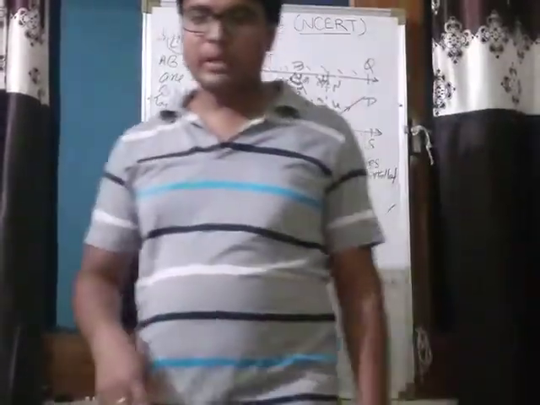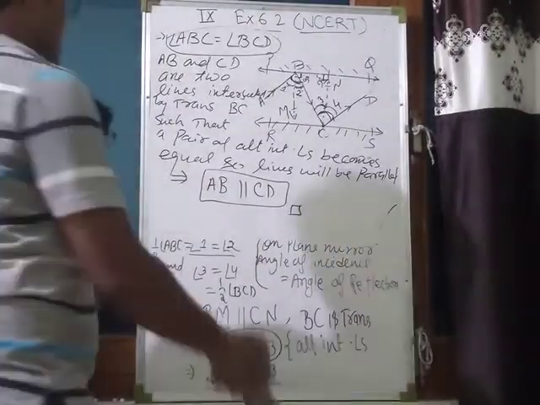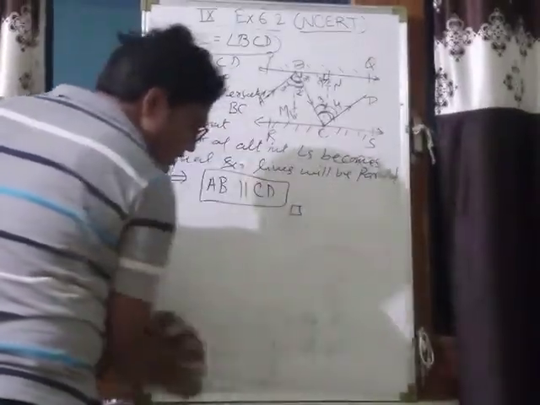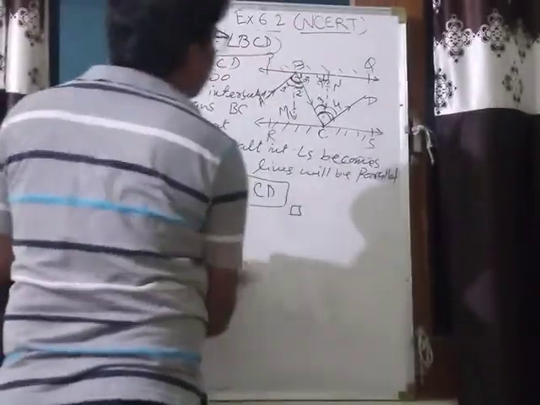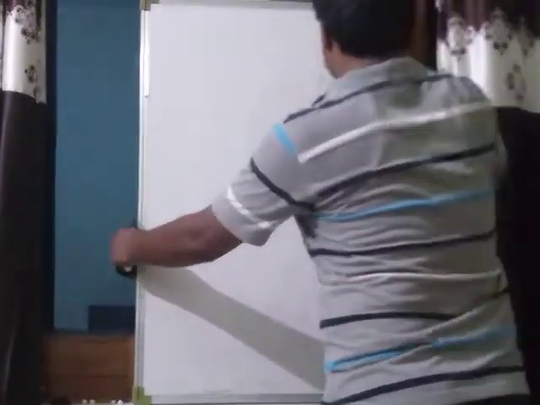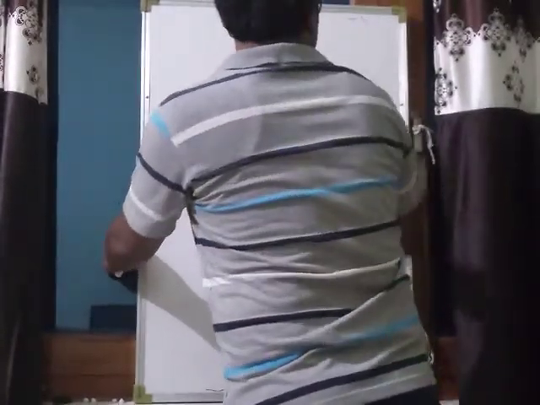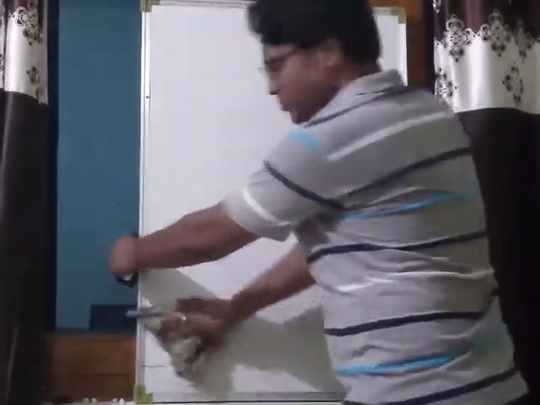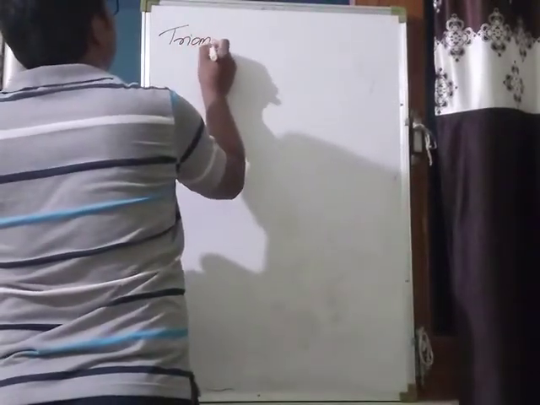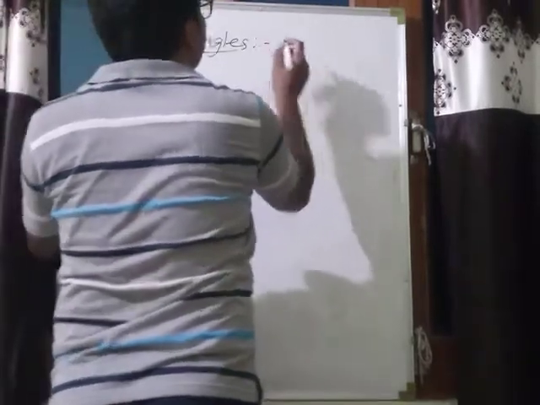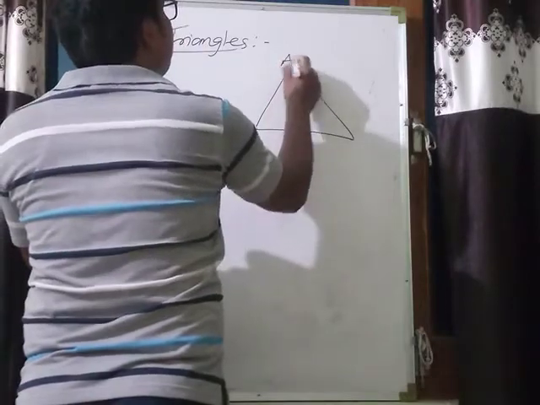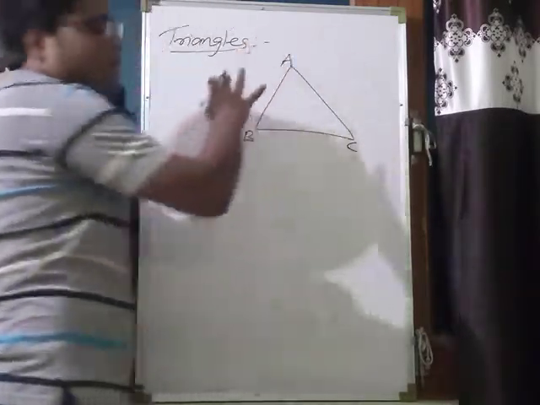Now next one about triangles. In previous classes you have read about triangles. What is a triangle? See, it is a plane figure. Why? Because it is formed on a plane.